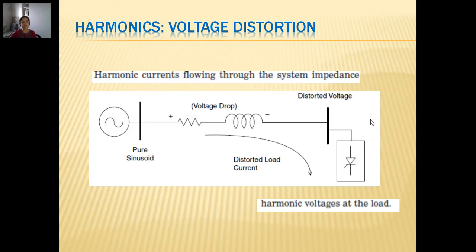So this is the effect of harmonic currents flowing through the system. When harmonic currents are flowing in the system, they result in voltage distortion. First it starts with current distortion and it results in voltage distortion. This needs to be understood, and because of this we are always worried about harmonics.